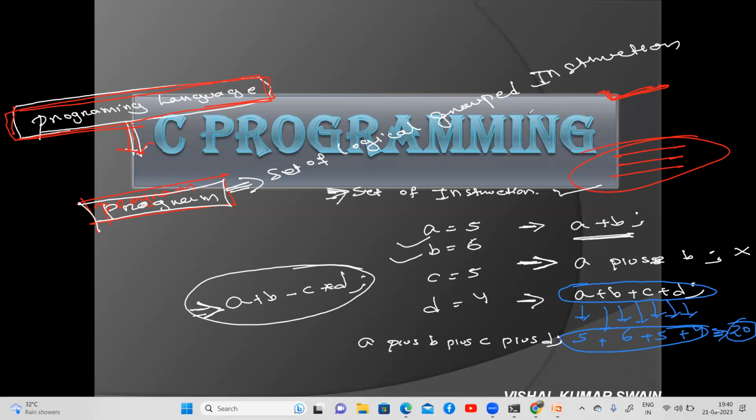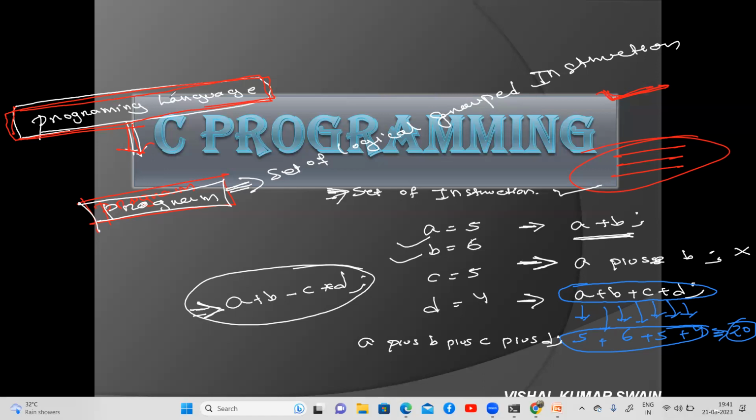The set of logical group instructions is nothing but the program. Now we generally know how to write the program. Let's assume that you know how to write the program and you are an expert at it. Now what will you do? You already know these things, so how will you practically apply this code and what is the benefit for you? You need to know that also.